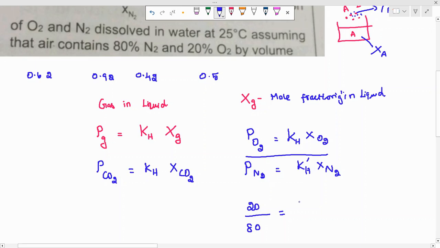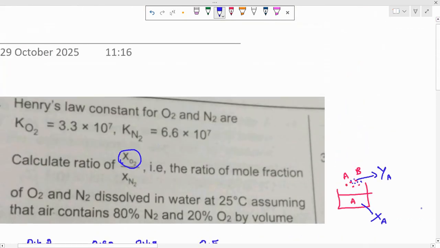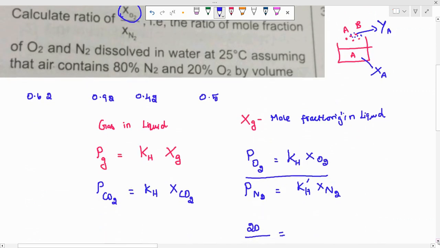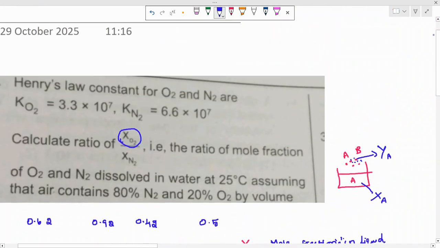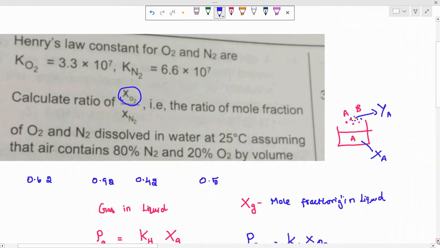So 20 divided by 80, and kh, the Henry's constant for this one, 3.3 into 10 to the power 7 and 6.6 into 10 to the power 7. So 3.3 into 10 to the power 7 and 6.6 into 10 to the power 7. Let us check, wait a moment. Actually, 10 to the power 7. Yes, everything is right.